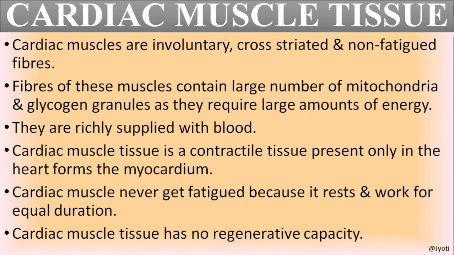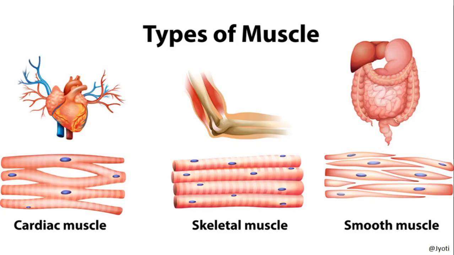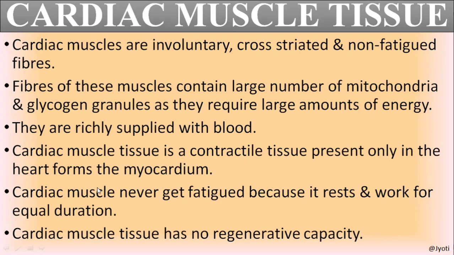Now let us discuss the cardiac muscle tissue in detail. Cardiac muscles are involuntary, that means they are not under the control of our will. They have cross striations, as I said, the light and dark bands are there. You can see here in the picture, and they are non-fatigued fibers. That means the contraction ability of this muscle never decreases.